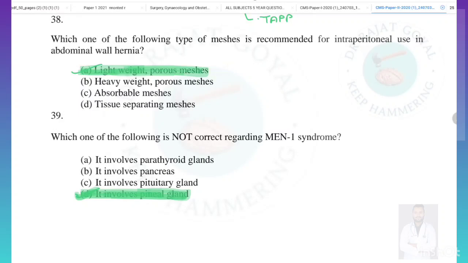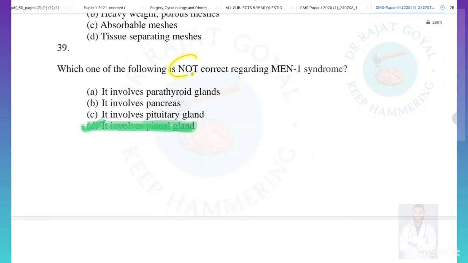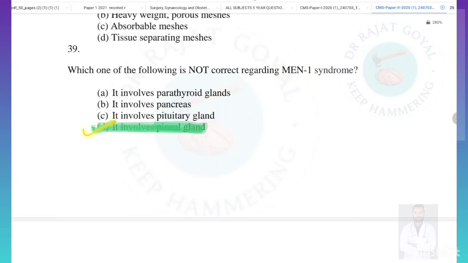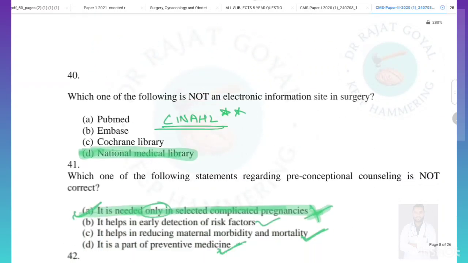Which of the following is not correct regarding MEN-1 syndrome? So in MEN-1 we know that parathyroid, pancreas and pituitary are involved, but not the pineal gland. So it does not involve the pineal gland. Answer will be option 4.